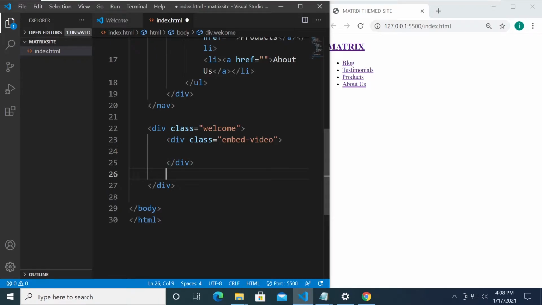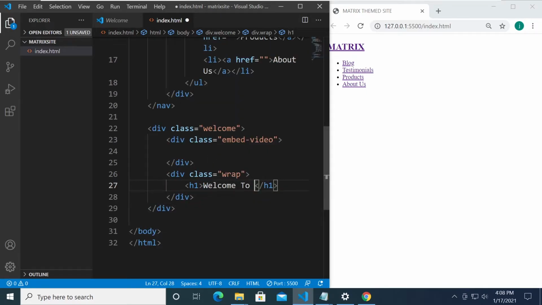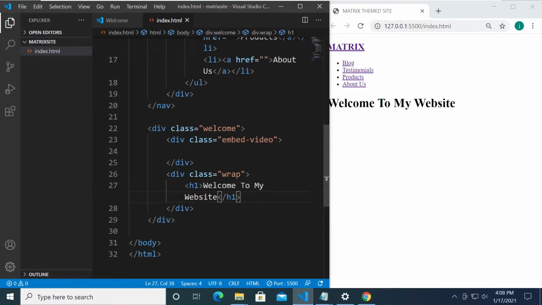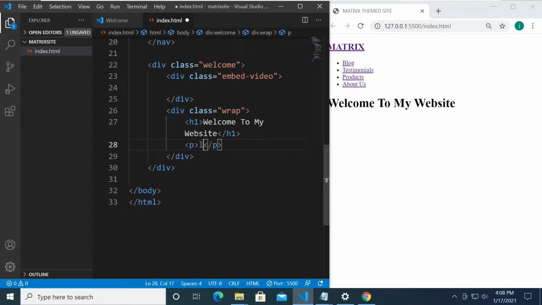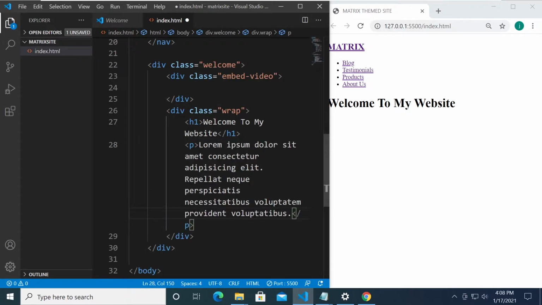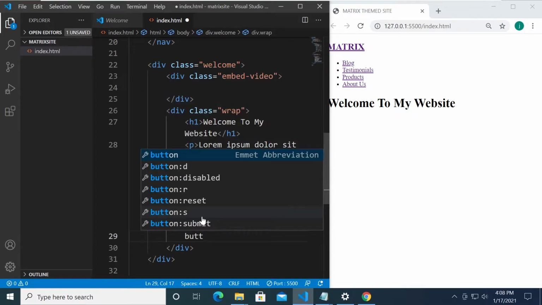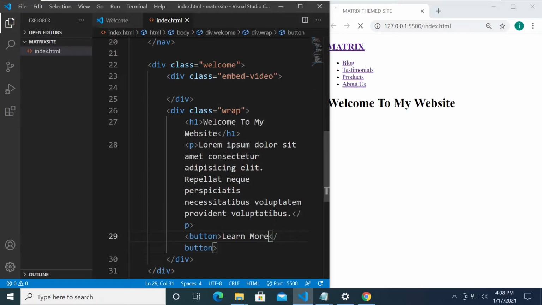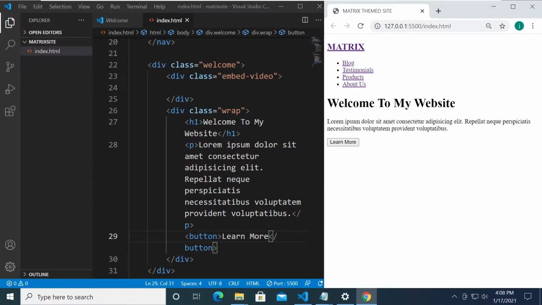And the next thing that we need is another div with the class of wrap, and this will hold our greeting for the site that says welcome to my website. And we're going to be needing a paragraph. Inside the paragraph element, I'm going to say lorem times 15, so it will give us a dummy text with 15 words in it. And we also need a button right here, and we'll just type learn more. All right, so as far as HTML is concerned, I think this is really just what we need.